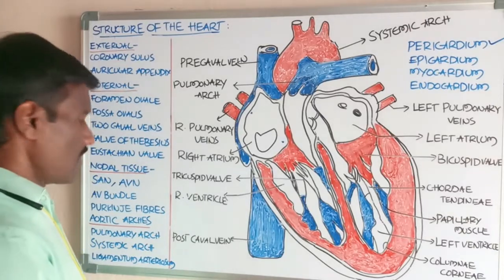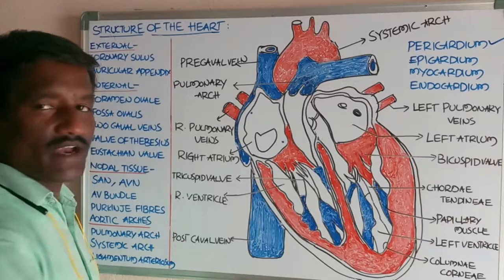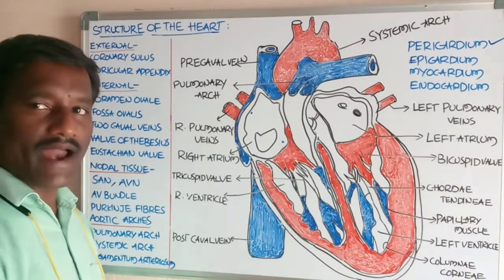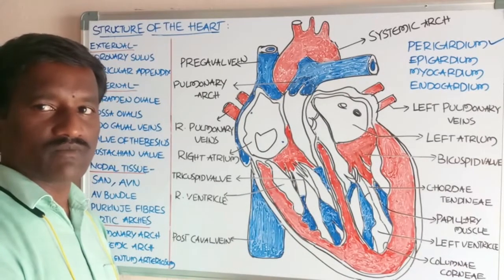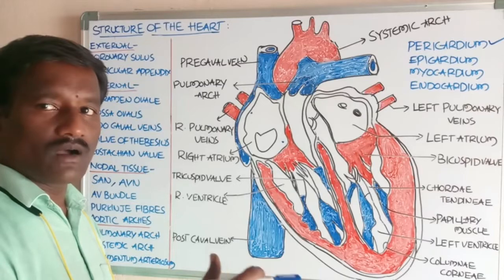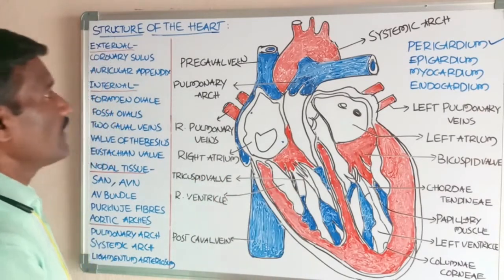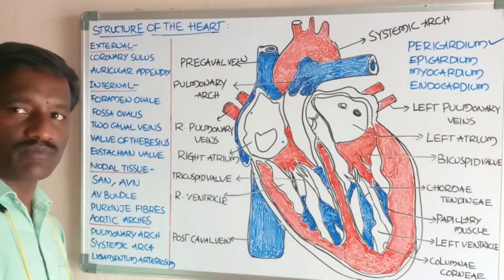The endocardium, made up of endothelium, also continues with the large blood vessels that come from the region of the heart.